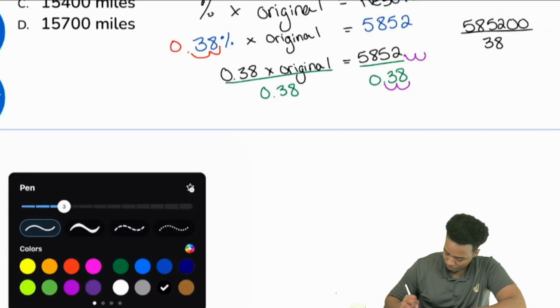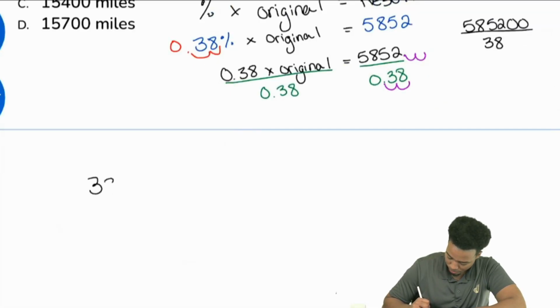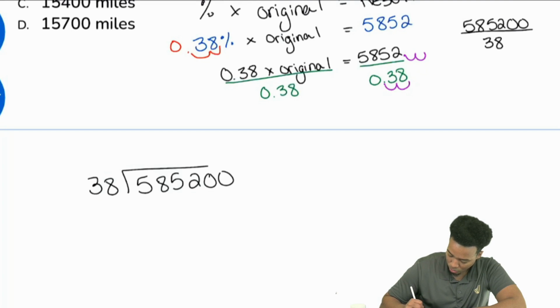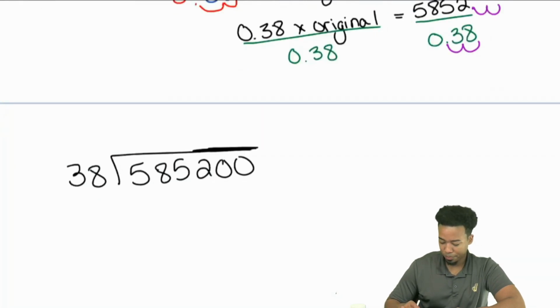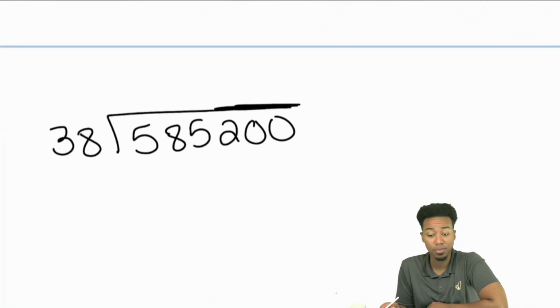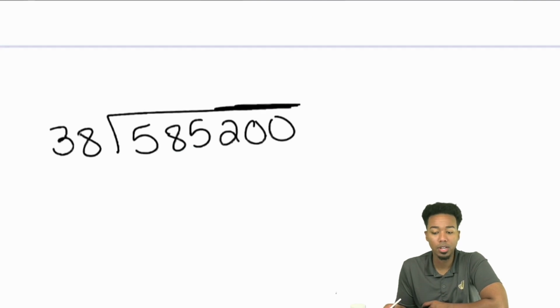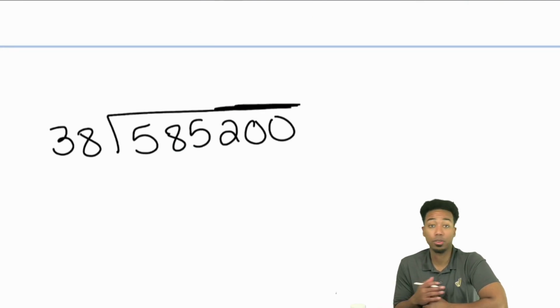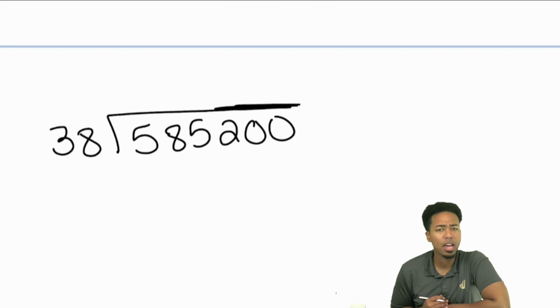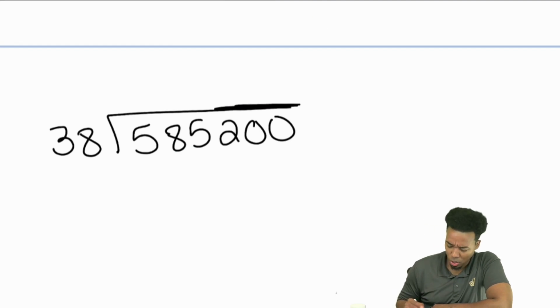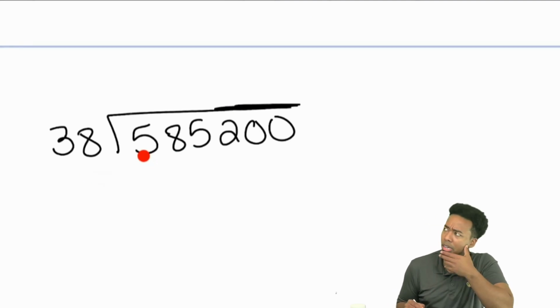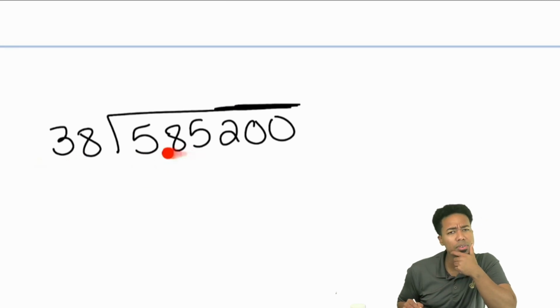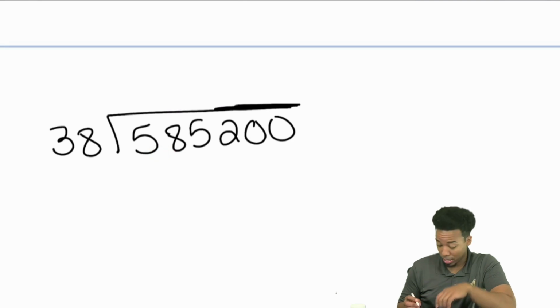So right over here, we have 38 going into 585,200. So here we go. It seems like a lot, but it's actually very doable, everybody. All we did here was get rid of the decimals, so now we can just multiply or divide straight up. Everybody, how many times does 38 go into 5? None. How many times does 38 go into 58? One time. Right, it's just going to be once.